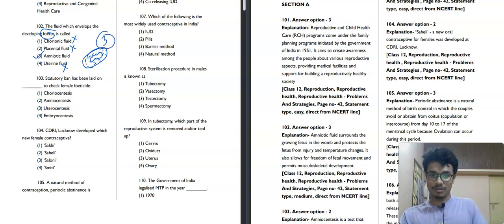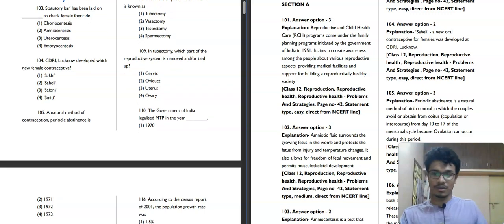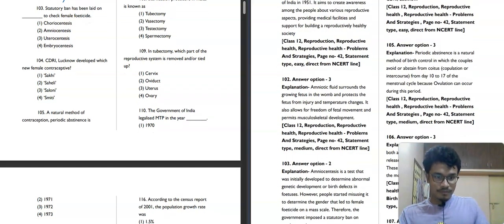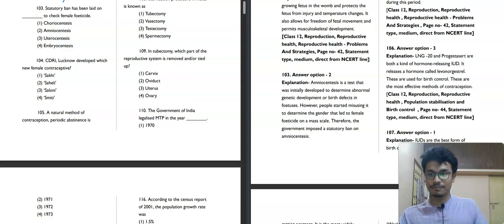Now we'll move to the next question, that is 103. Okay, so it is saying that a statutory ban has been laid on dash to check the female feticide. Chorionocentesis, amniocentesis, uterocentesis, or embryocentesis. So statutory ban is basically laid on amniocentesis. So second option will be your correct answer for this question. But let's understand what is this amniocentesis.